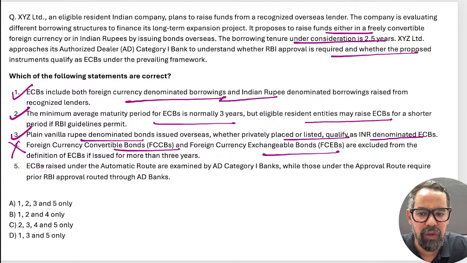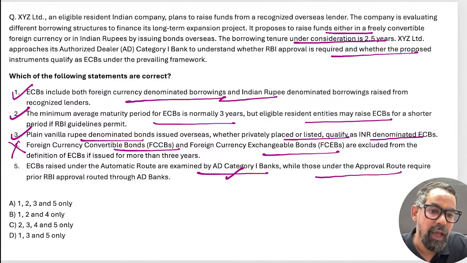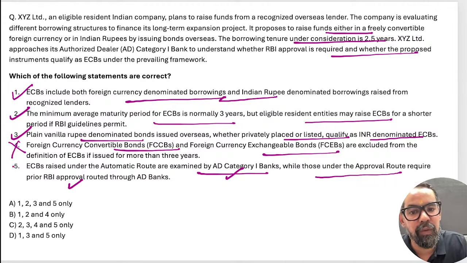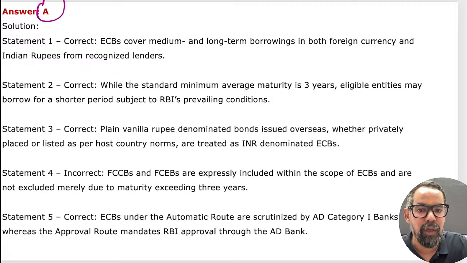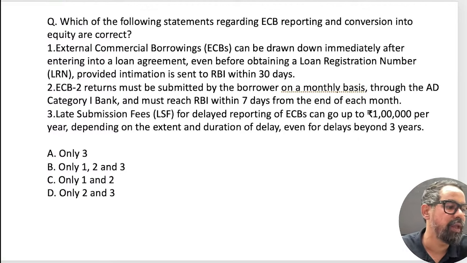No, just now we have gone through this. ECB raised under the automatic route is examined by the authorized dealer bank, while the approval route requires prior approval from RBI, and they are routed through the AD only, right? AD category 1. 1, 2, 3, 5 means 100% option A will be the right answer. This was a very basic question; just now we talked about this. Chalo, next question, guys. Very good. Well done.